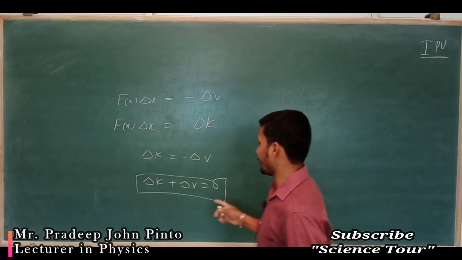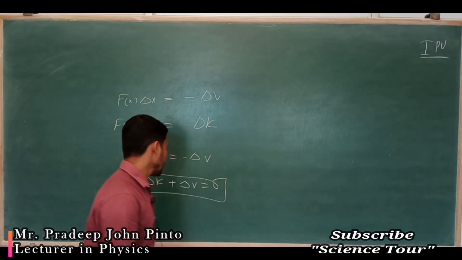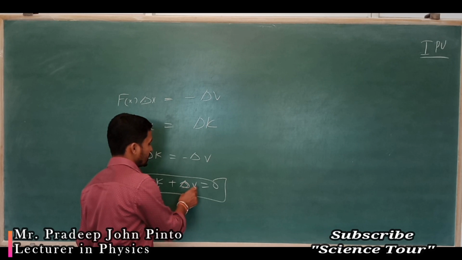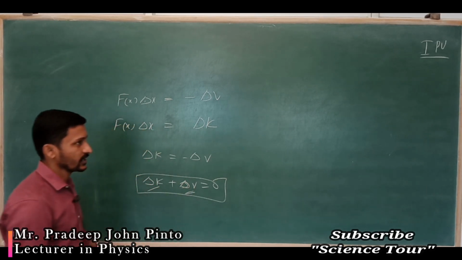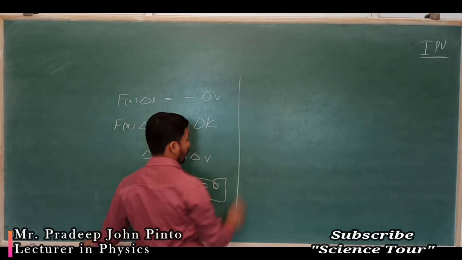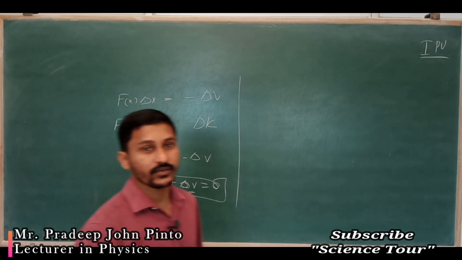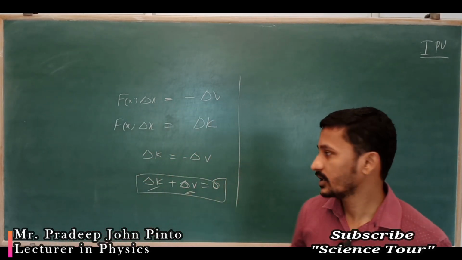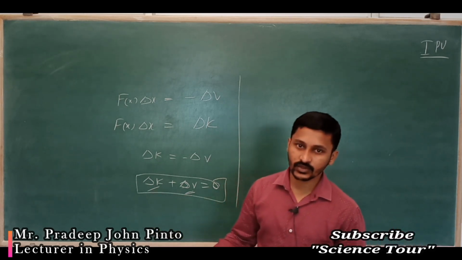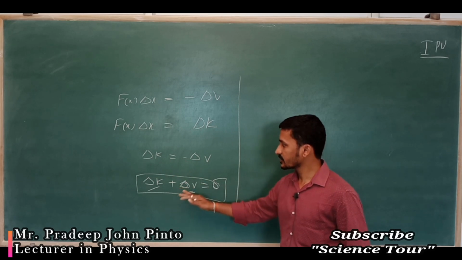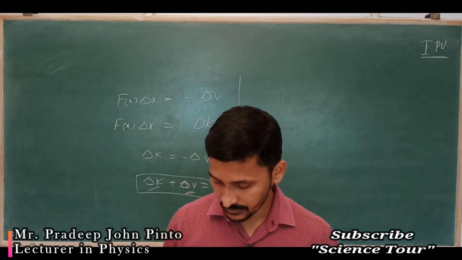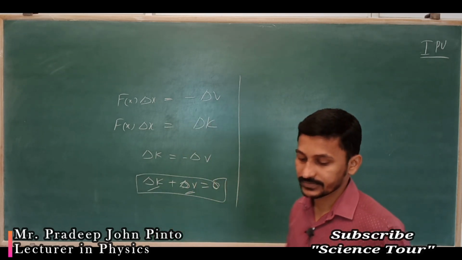Now, if I write it here, the meaning is that the net change in potential energy and kinetic energy is zero for the conservative force. There is a change in potential and kinetic energy, but net the total change remains zero. What is the meaning of that? How can we interpret that?